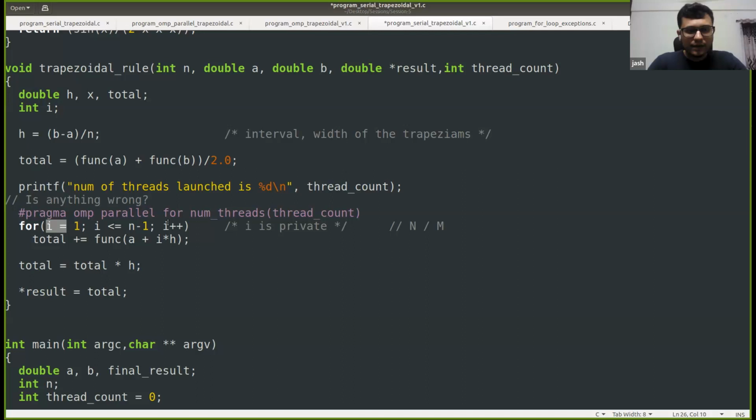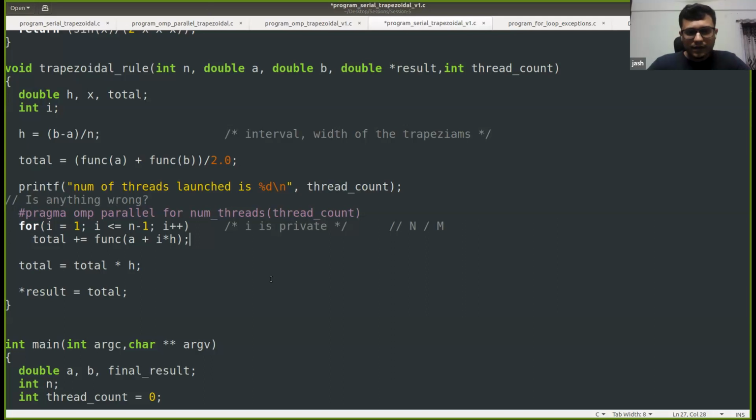This I should be private, and this parallel for should be followed by a for loop. It's a work sharing construct, unlike the parallel directive. In parallel, each thread will execute whatever is the structured block. Here the work will be shared, so n iterations will be shared among the number of threads that we are specifying.